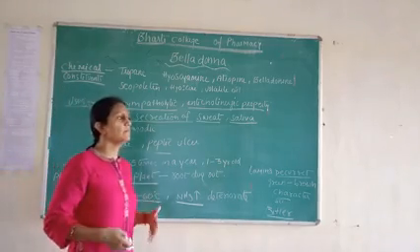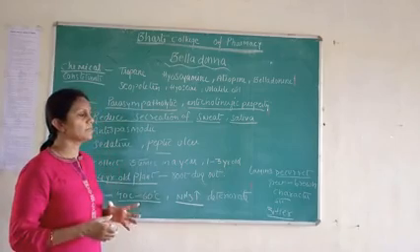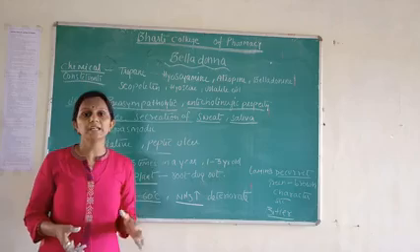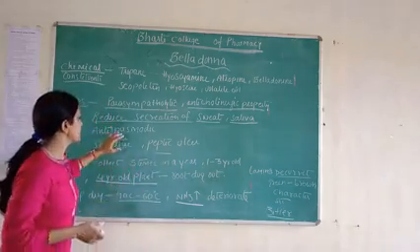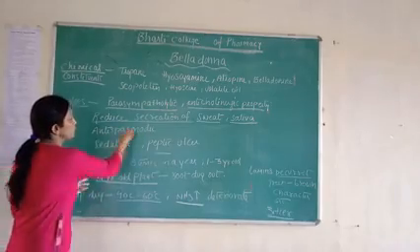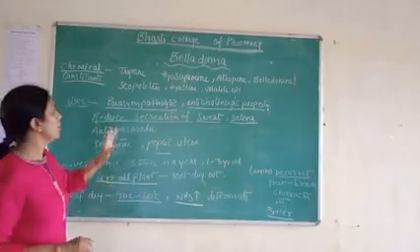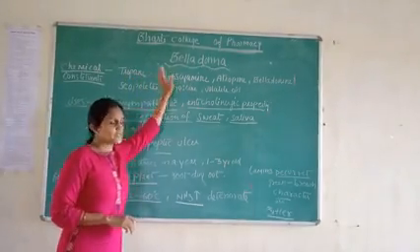Antispasmodic is used for gastrointestinal problems in the stomach. For that problem, we use the drug of belladonna leaves.